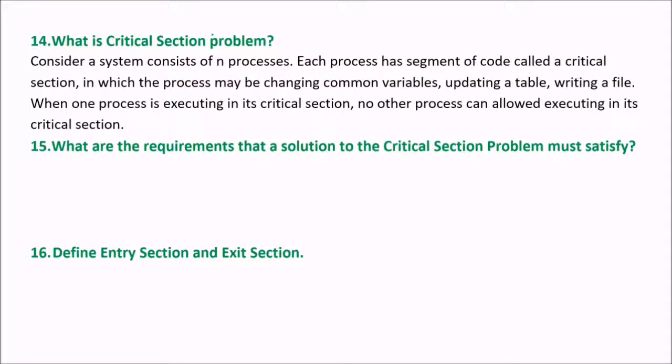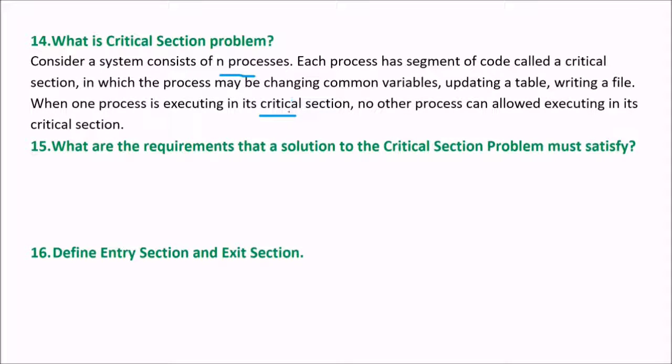Consider a system consisting of n processes. Every process has a segment of code called the critical section, in which the process may be changing common variables, updating a table, or writing a file. When one process is executing in its critical section, no other process is allowed to execute in its critical section. This is the critical section problem.